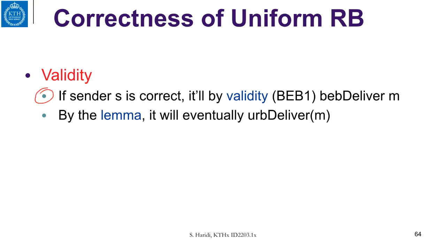So if the sender is correct and the sender does, as you can see, a best effort broadcast, then the sender by the best effort broadcast will deliver the message M. And by our lemma, if a process BEB delivers, it will uniformly deliver, then this sender will also uniformly deliver.